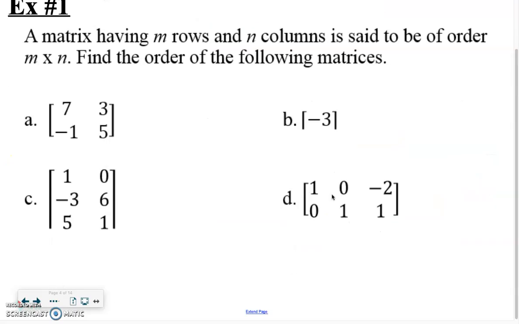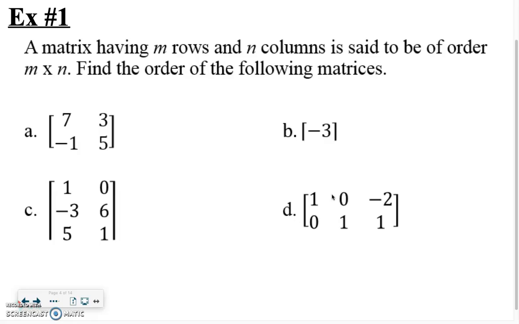All right? So a little bit of practice ordering these things. What are you going to tell me on this first one? What's my order of this matrix in part A? 2 by 2. Good. We have 2 rows by 2 columns. Good. What about part B? Abnormal. This one doesn't show up very often, but technically it exists. It's a 1 by 1 matrix. What about C? 3 by 2. Not to be confused with part D. What's this? 2 by 3.